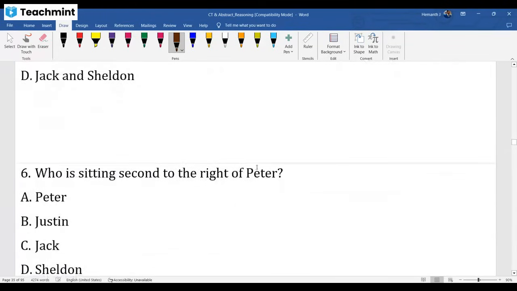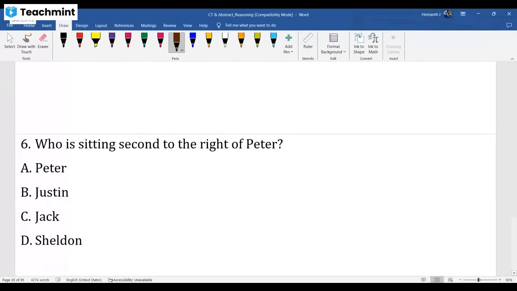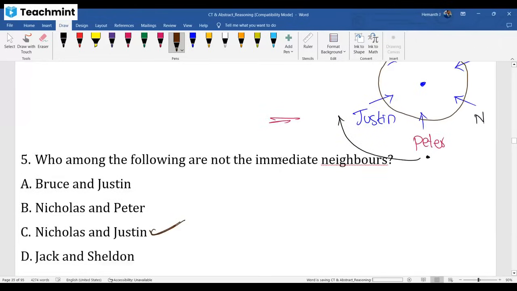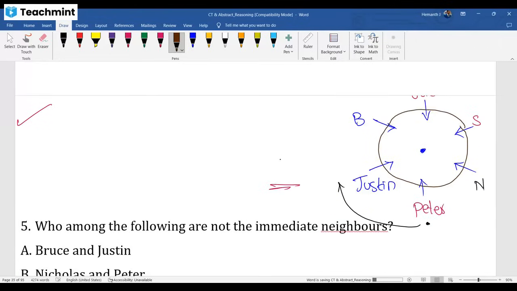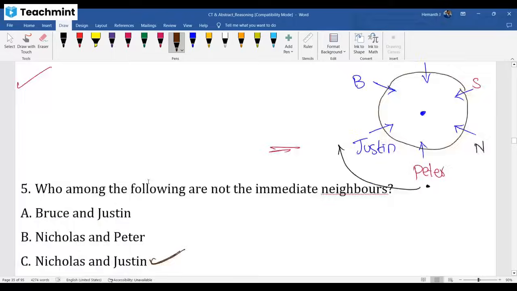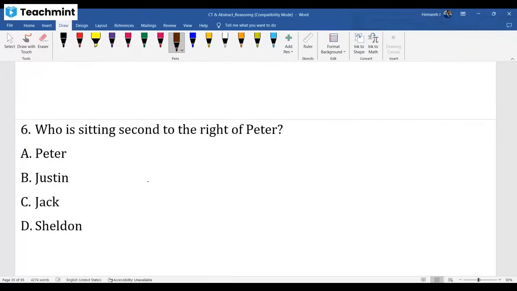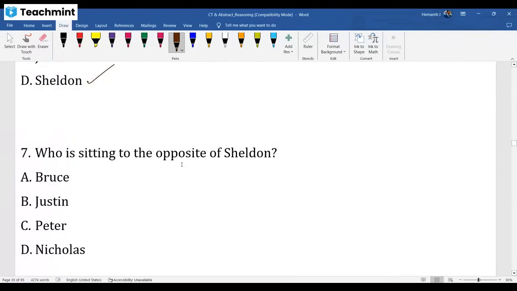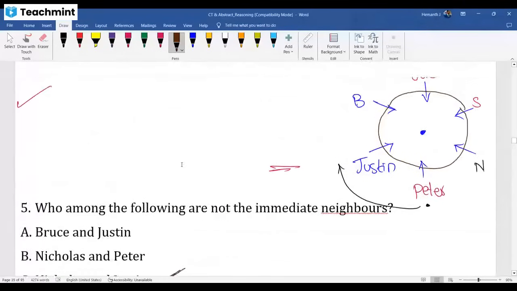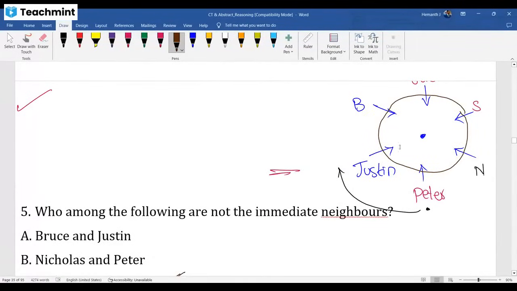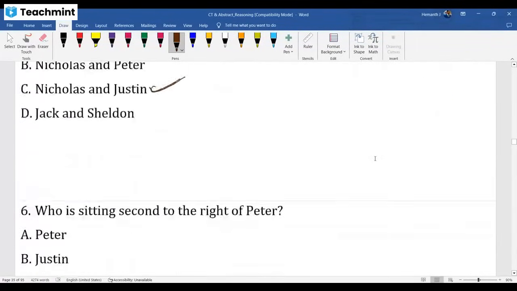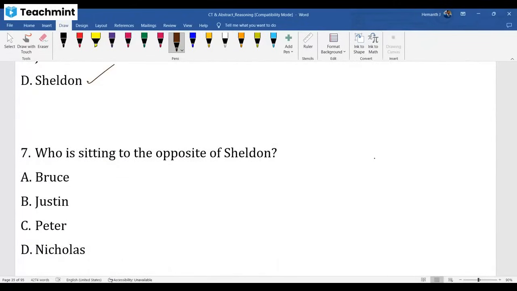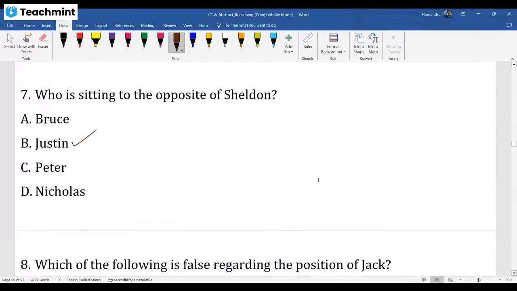Who is second to the right of Peter? Peter is here. First right is Nicholas. Second right is Sheldon. Okay. Third question: who is sitting opposite to Sheldon? Sheldon opposite is Justin. Done. See the next question.